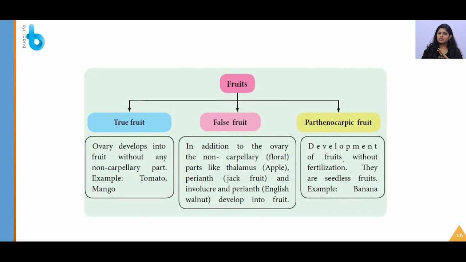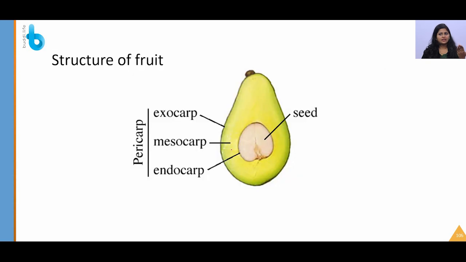So seed is a fertilized ovule. Since they are not fertilized, they are seedless fruits. Example, banana. They are also used to produce many fruits like seedless watermelon, seedless papayas, like that. True fruit is nothing but when the ovary is developing into a fruit. False fruit is nothing but, apart from the ovary, if any part is developing as a fruit, that is a false fruit. Example, thalamus in apple, perianth in jackfruit.